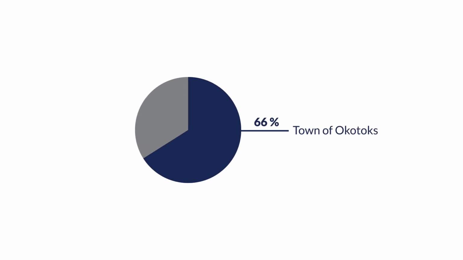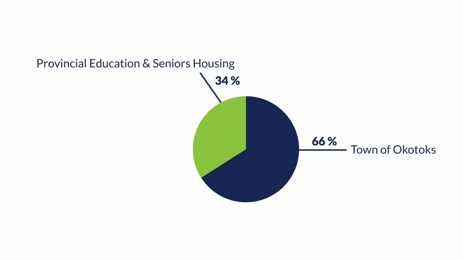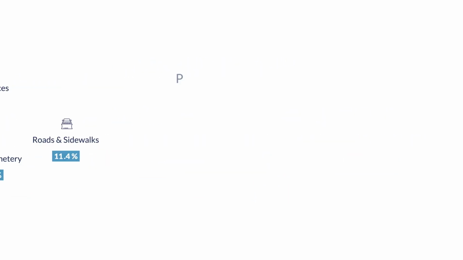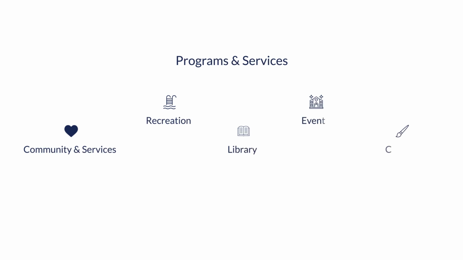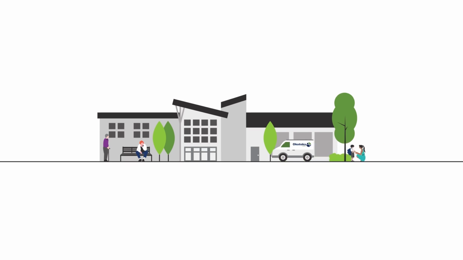When you pay your taxes, a good portion of that will go to the town. There will also be a portion that the town collects on behalf of the provincial government and West Wind communities to fund education and seniors' housing. The majority of your tax dollars go towards essential town services like police, fire, and maintaining roads and parks. And the remaining money is used for important programs and services that help make our town a vibrant, resilient, and connected community. Now you understand why we need to gather taxes from residents, but who decides how much?